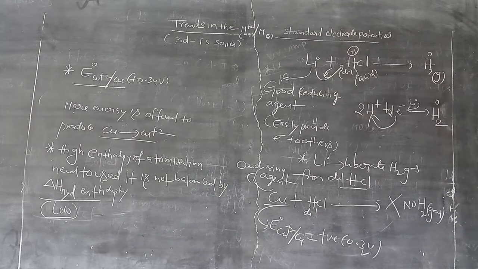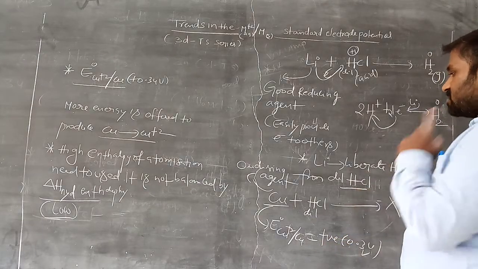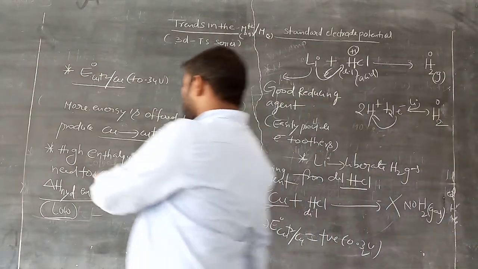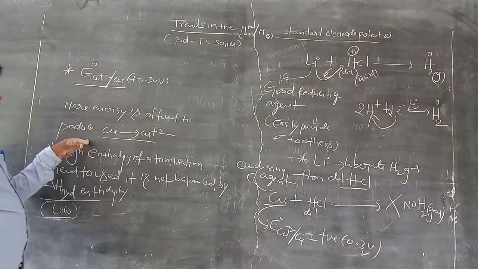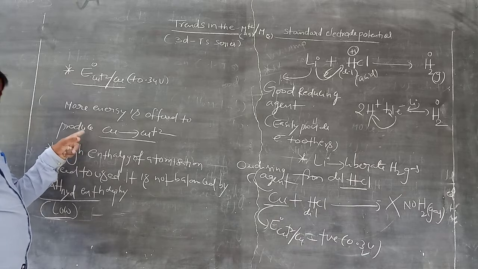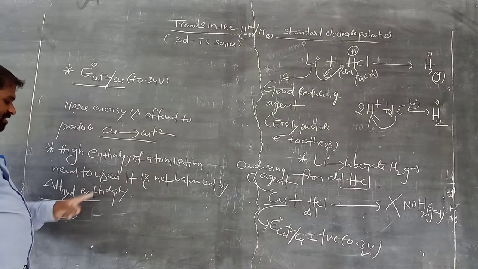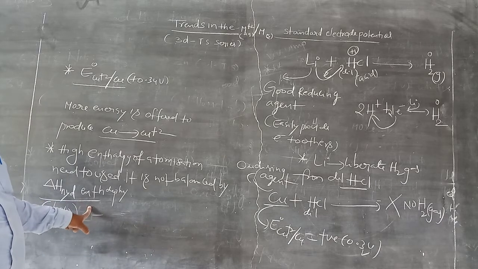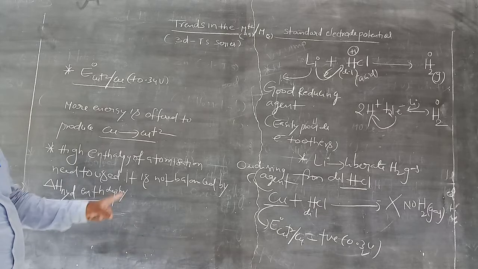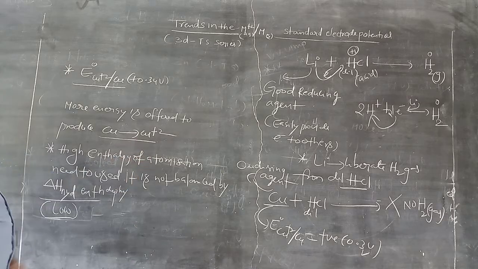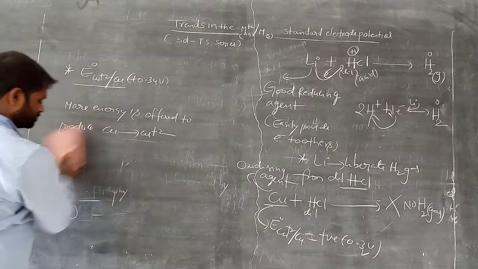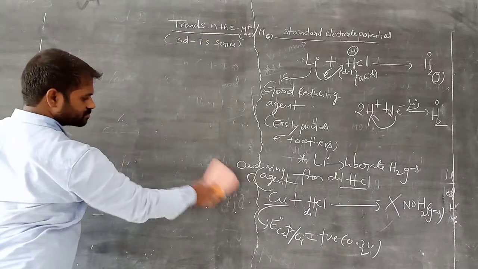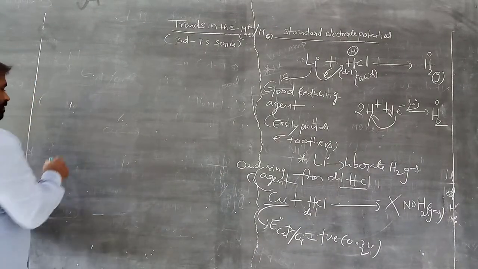So what is the reason? It has a positive electrode potential. It acts as an oxidizing agent only. So if you want to remove the electron from copper, we should offer more energy, enthalpy of atomization and ionization energy. But the hydration enthalpy is a very small amount of energy released, that is negative. Remember this. So copper is unable to displace hydrogen from dilute acid. Okay, clear, ma'am?